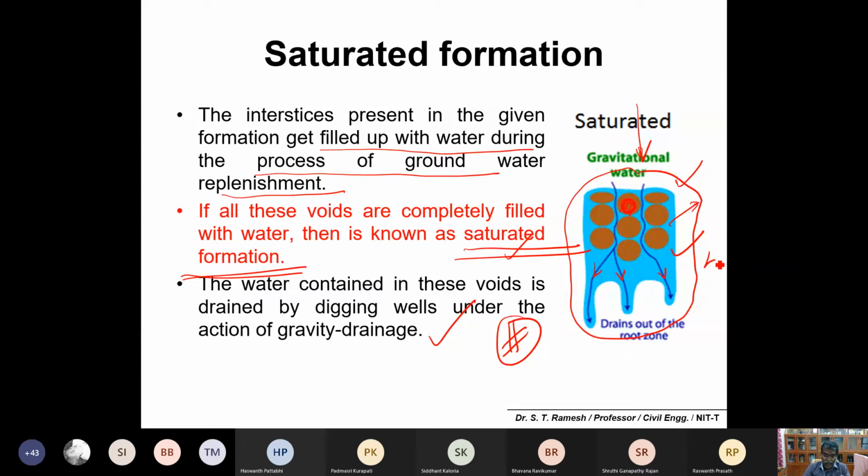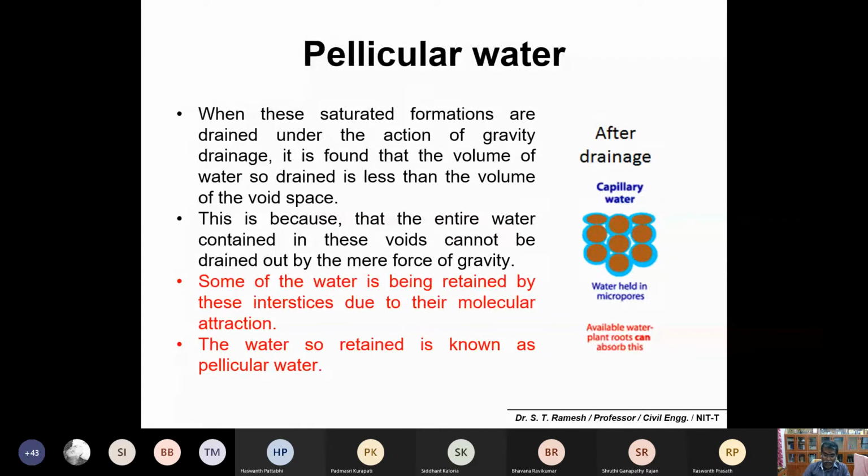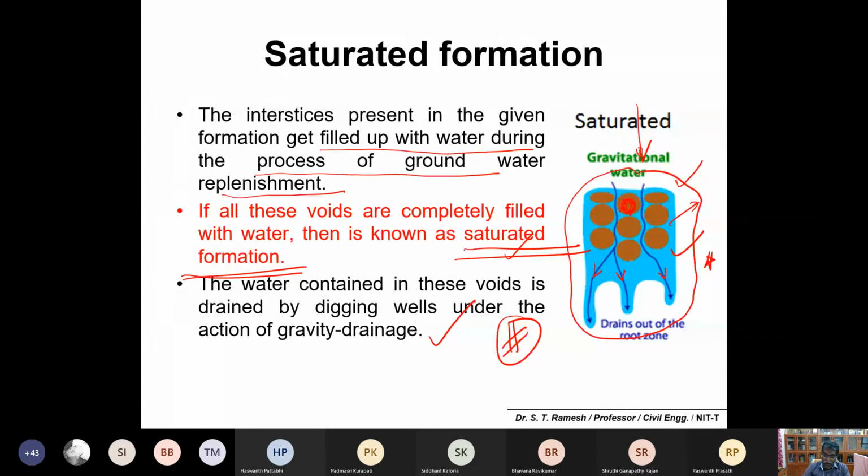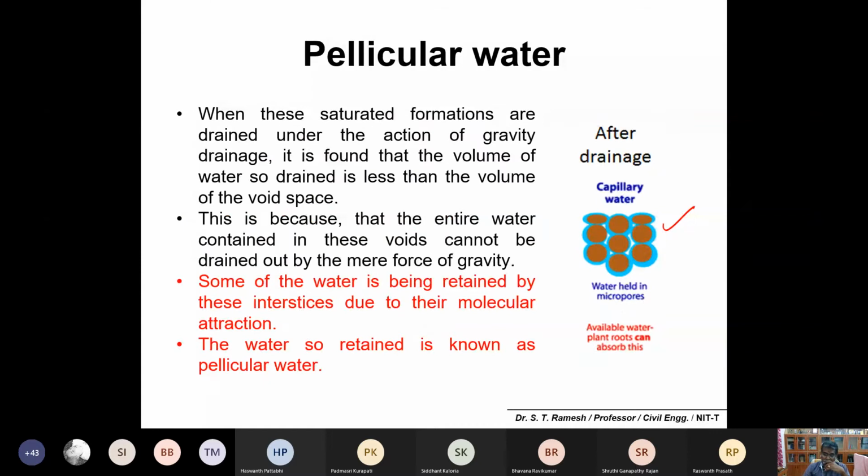Is it okay? Yes, sir. Okay, saturation formation. This may not be possible to drain out 100%. Please make a note on this. It is not possible to drain out 100% of the water out of the system. Some water remains in. That is our second point. It is somewhat difficult to drain 100% of the water.